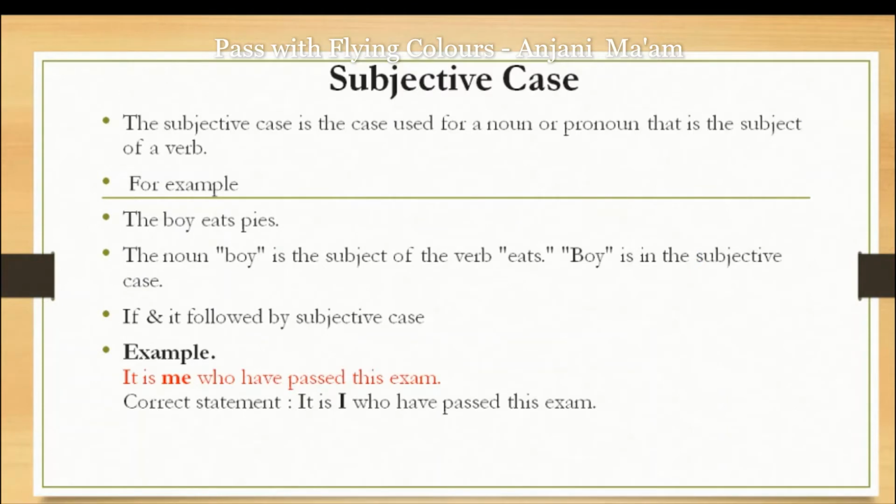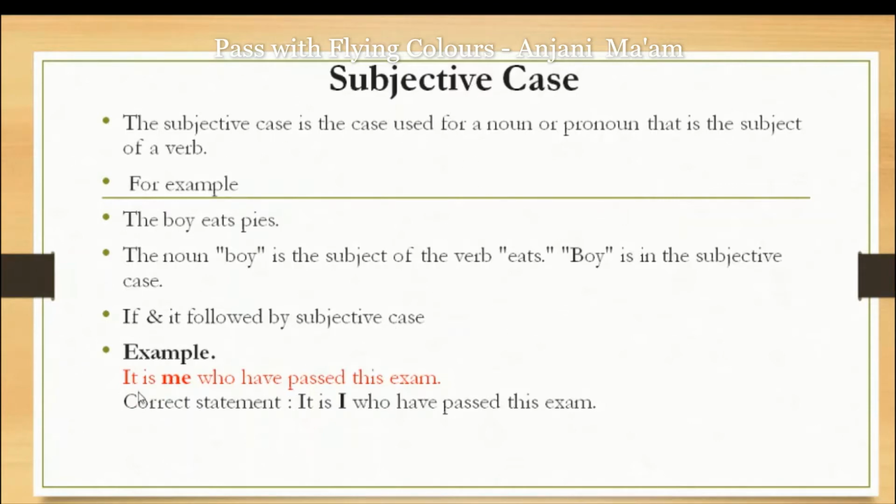Subjective case. Now, where can we use the subjective case and where can we use the objective case? Earlier in this lecture, I told you what a subjective case or subject case is, and what an objective case or object case is. Kindly go through that. The subjective case is the case used for a noun or pronoun that is the subject of a verb. For example, the boy eats pie. In this sentence, the boy is the subject of the verb eats, and boy is in the subjective case. Then the rule: if and it. If the sentence starts with it, after that the subjective case will come.